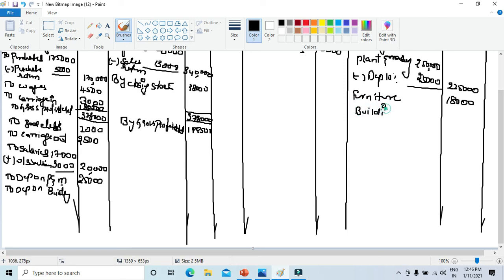Building, it is how much? 3,80,000 minus depreciation on building.